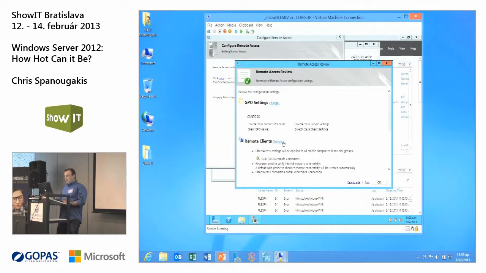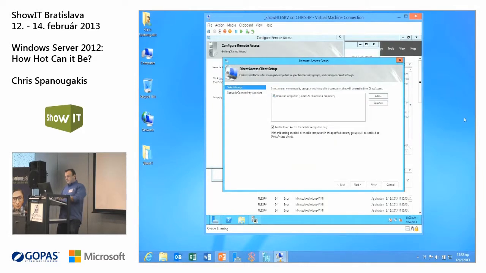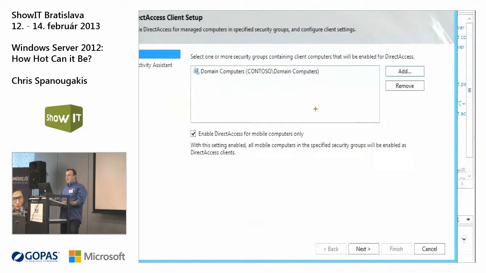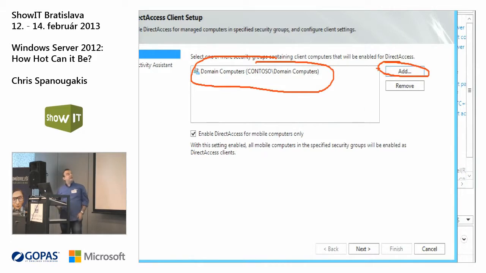Okay, what are the remote clients? It's a good idea to remove this group and add your own group. So practically you have to create a computer group in Active Directory, add all the laptop computers that you want to use direct access, and add this group here, because these group policy settings will be applied to the group that you specify here.